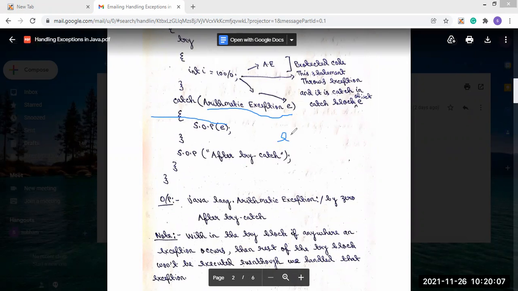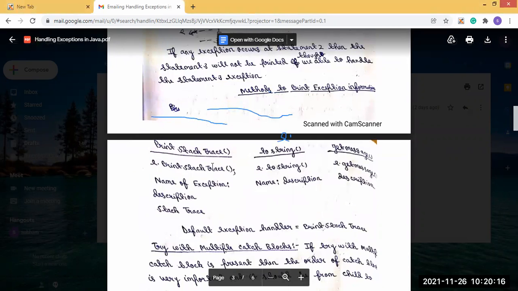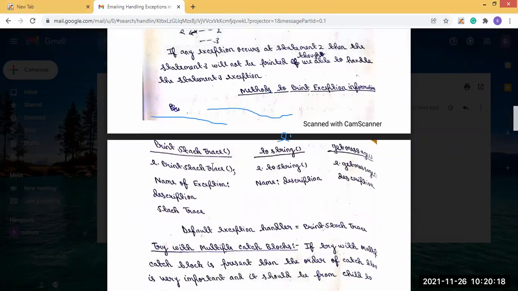And with this object, let's say we are calling the print stack trace method. Then what will it show? The name of the exception, the description of the exception, and the stack trace will all be shown if we use the print stack trace method.